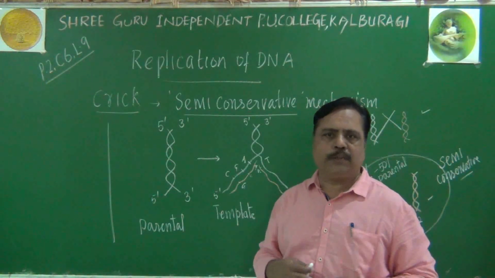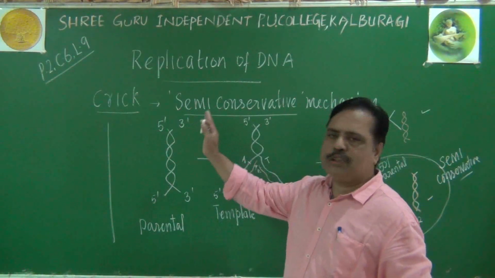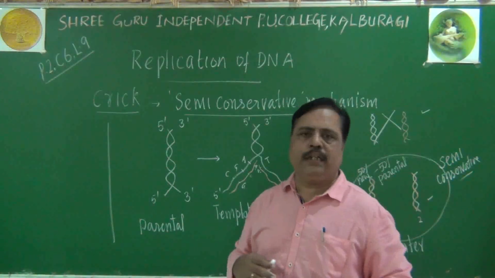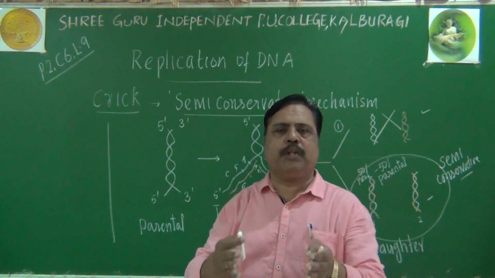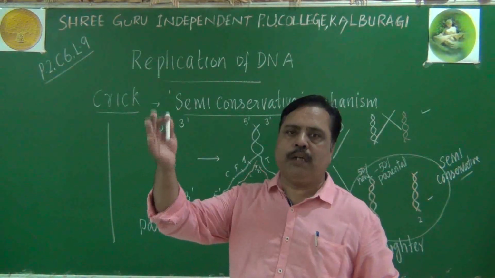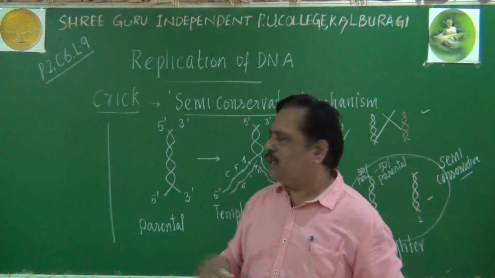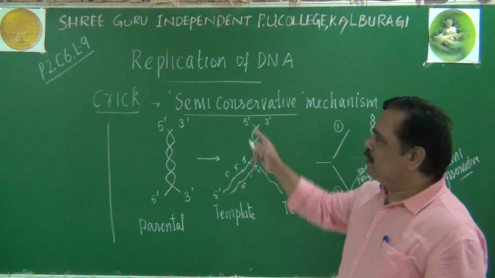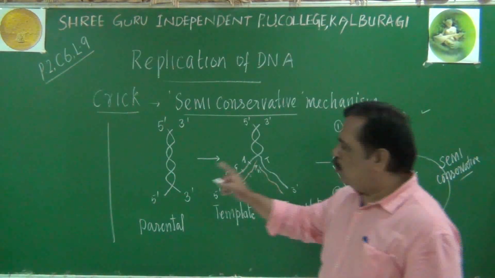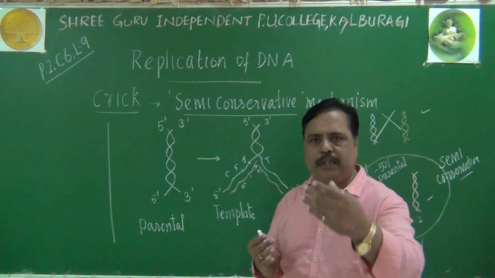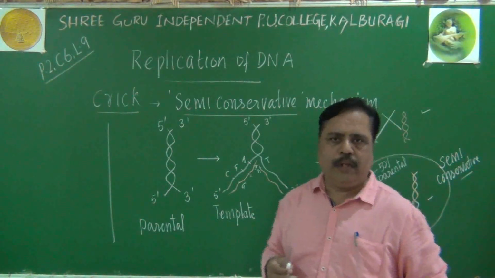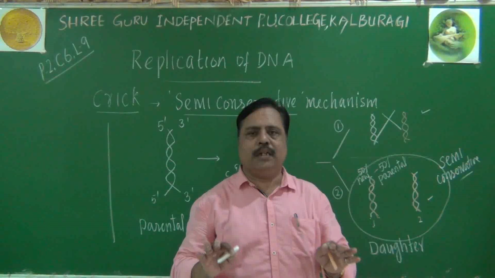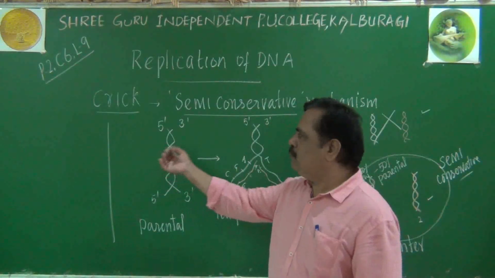Crick did not give experimental proof. He just proposed an idea, because after elucidating the DNA model, it became his responsibility to tell how his model could replicate. That replication is by a mechanism called the semi-conservative mechanism. In the semi-conservative mechanism, one of the parental strands will be retained by one daughter molecule, and the other parental strand will be retained by the other daughter molecule. That is called semi-conservation. Please make note of this.